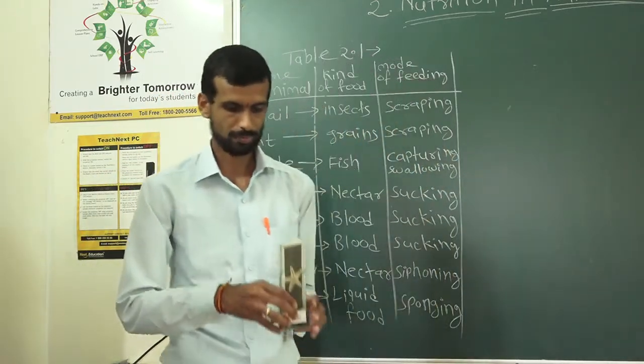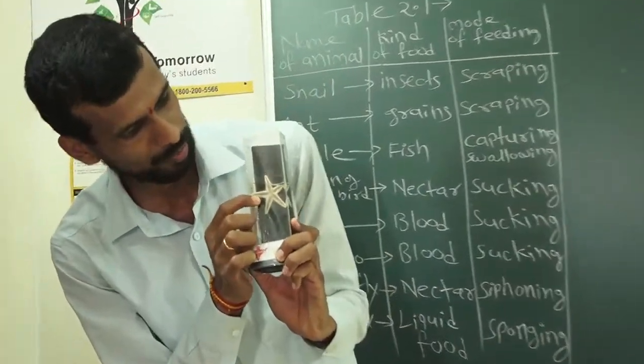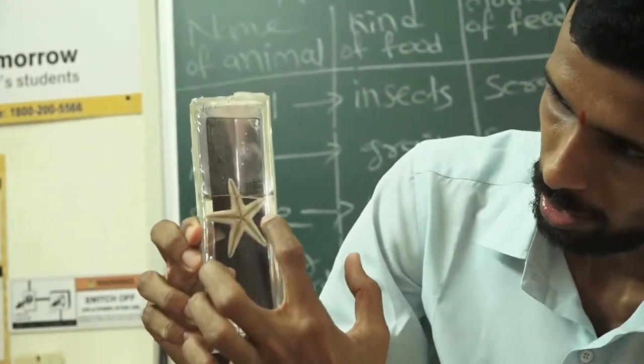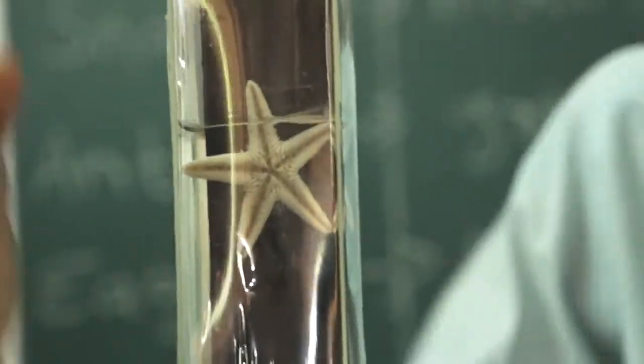We will discuss one more example. This is starfish. Here you can see the central part. Starfish have different organs.